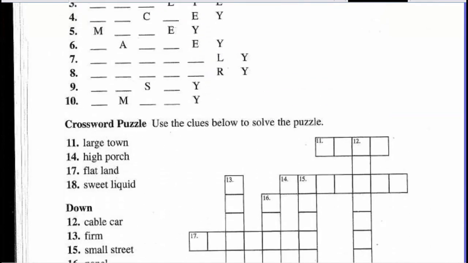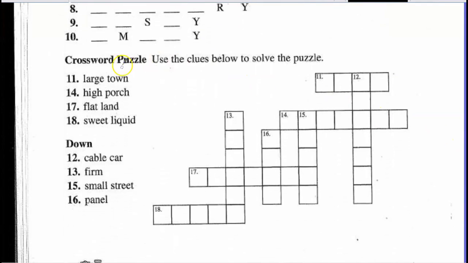Crossword puzzle is down for numbers 11 and 16. 11 and these ones here will take you through the ones. So for example, we have a large town, which would be 11 across. That would be a city. And then you can build on the word city by looking at 12 down. The cable car is a trolley. So as long as you use the words correctly, you'll be able to fill in the crossword puzzle correctly tonight.